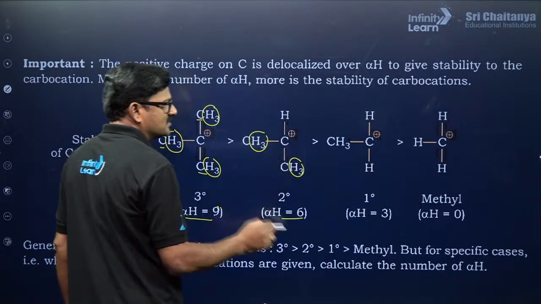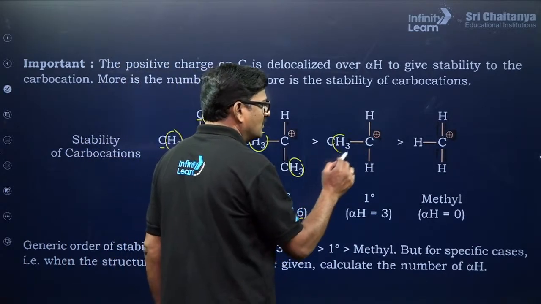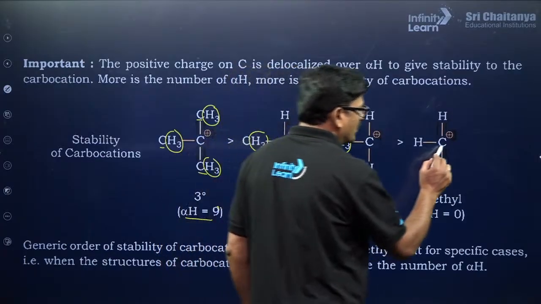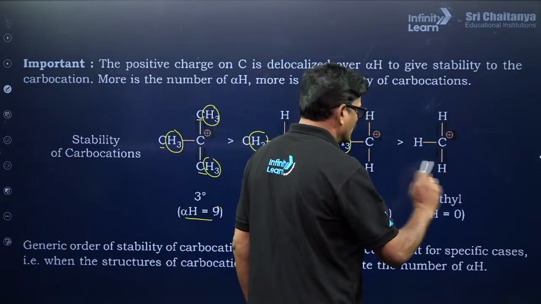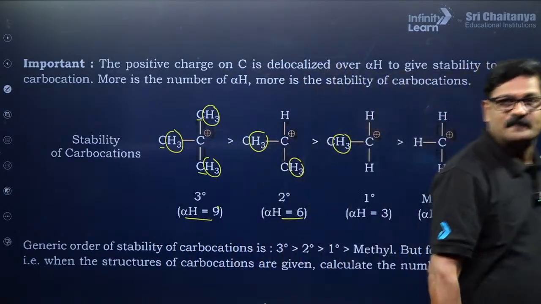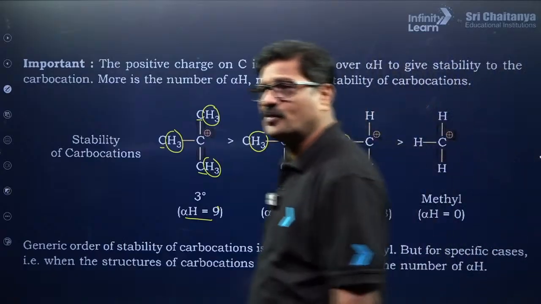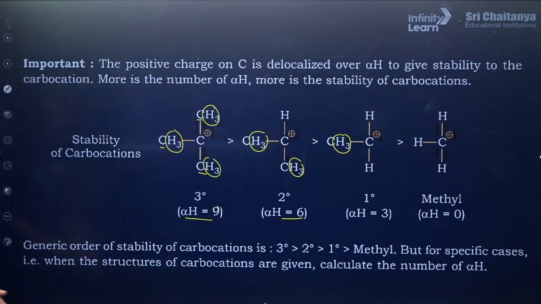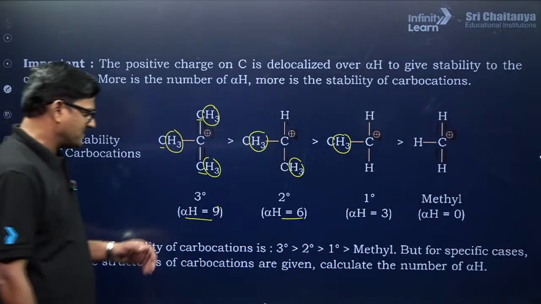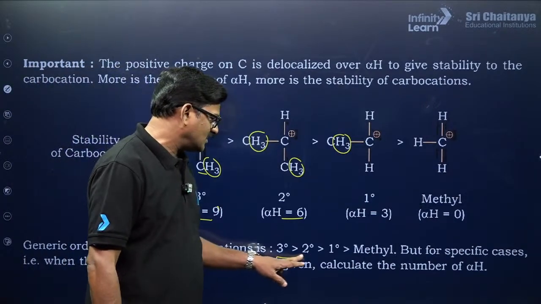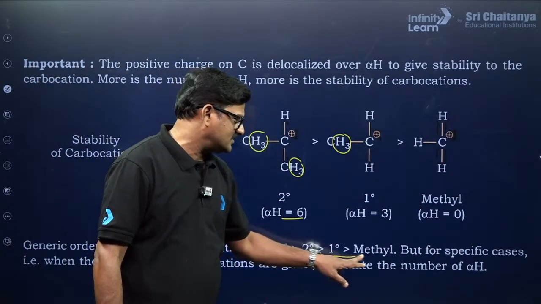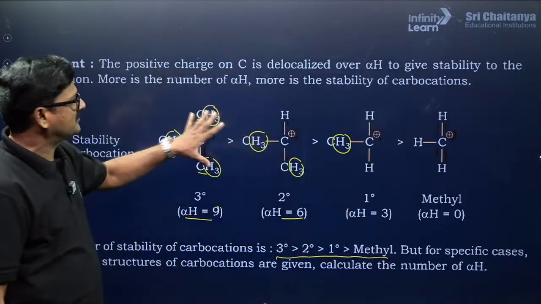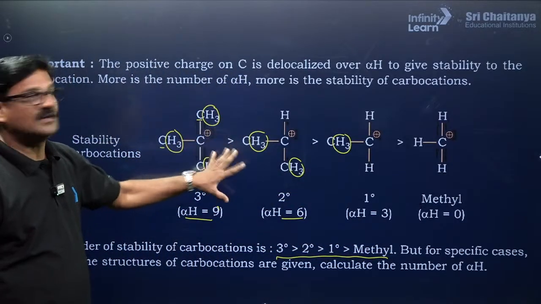It is going to be more stable than primary, which has only 3 alpha hydrogens, and methyl has no alpha hydrogens. That's the reason why the carbocation order is tertiary greater than secondary greater than primary greater than methyl, because of this.